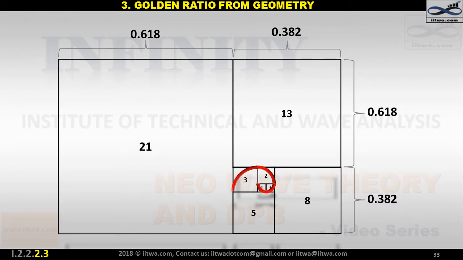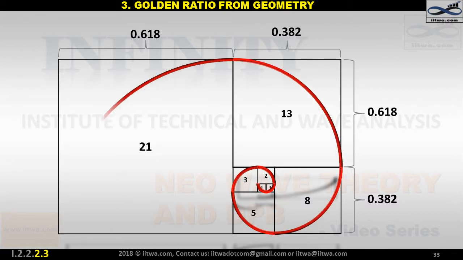Now, draw a quadrant in each square. The result will be the Fibonacci spiral.